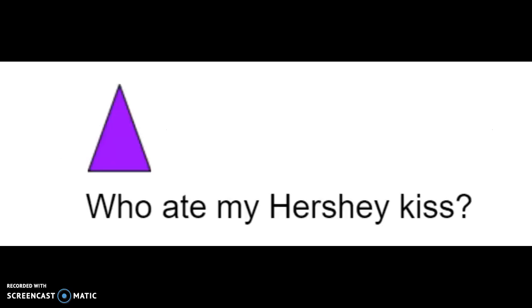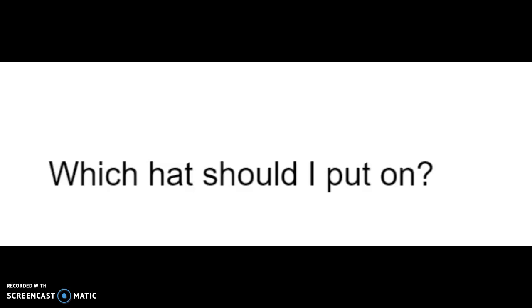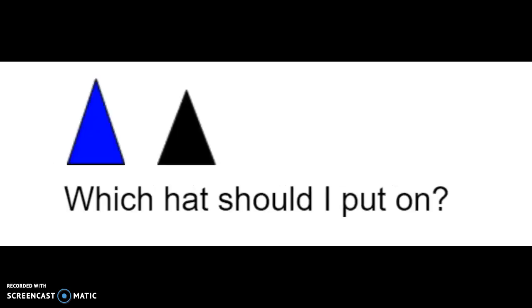An interrogative pronoun, of course. Who? Okay, here's another one. Which hat should I put on? Interrogative adjective or interrogative pronoun? In this case, which is an interrogative adjective because it's describing or modifying the word hat. It's not an interrogative pronoun, which would be standing alone.